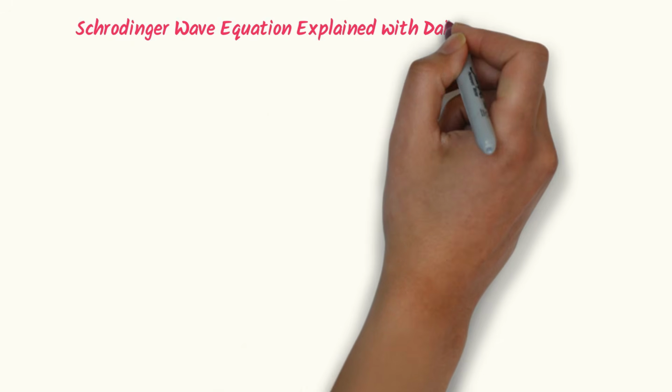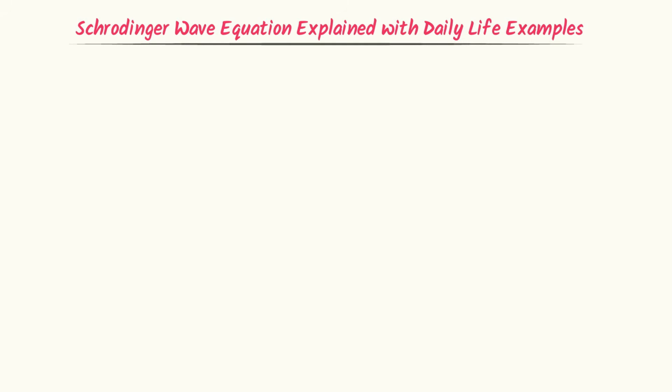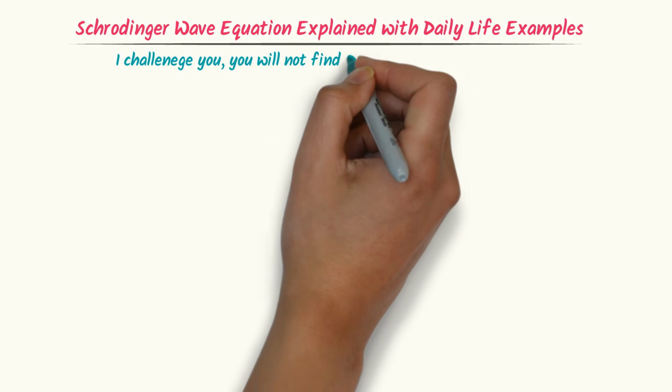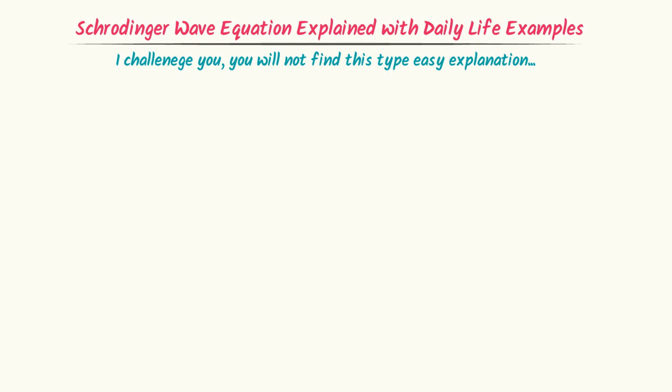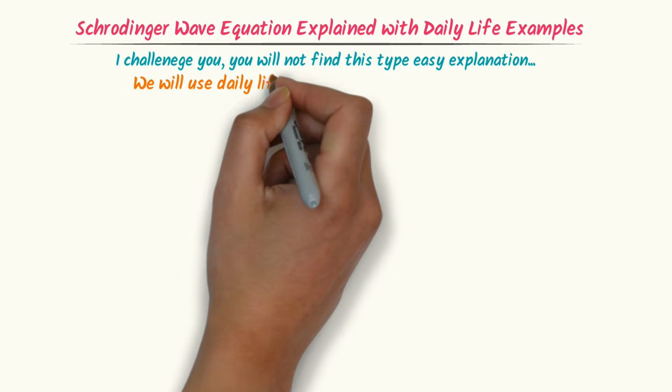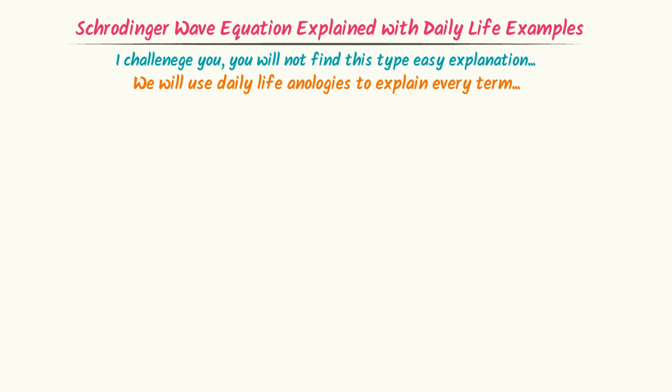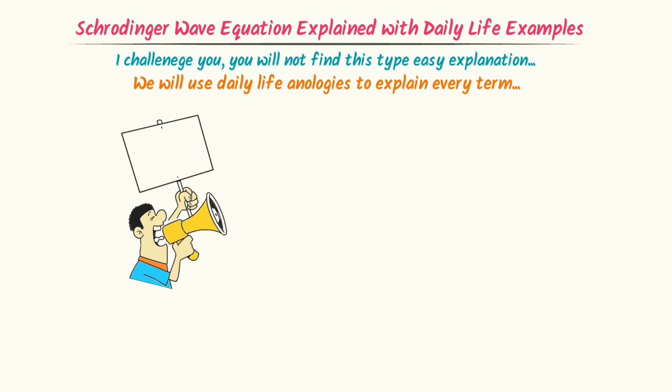Schrödinger Wave Equation explained with daily life examples. I challenge you, you will not find this type of easy explanation anywhere, even if you pay thousands and expensive coaching. Because I am going to use daily life analogies to explain each and every term of this equation.